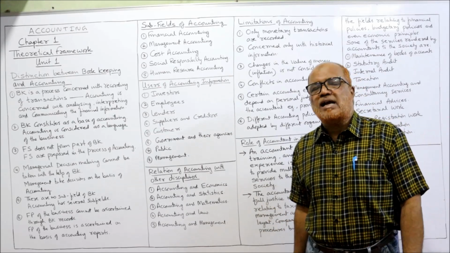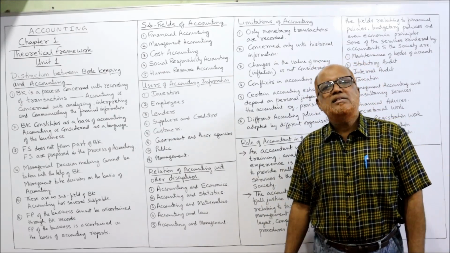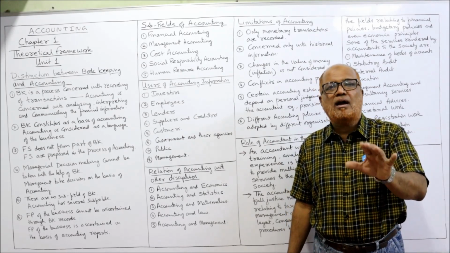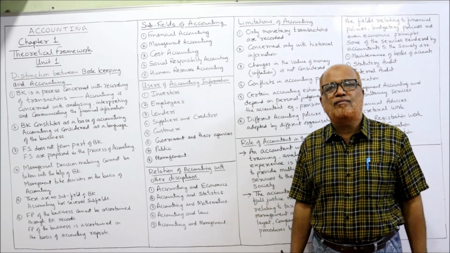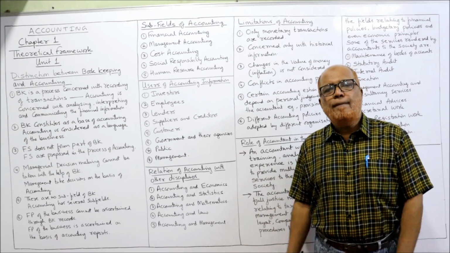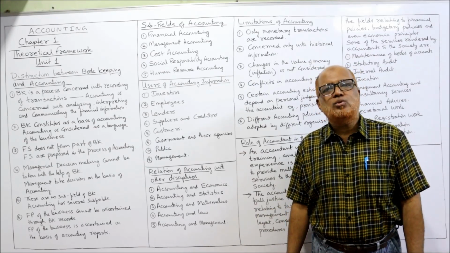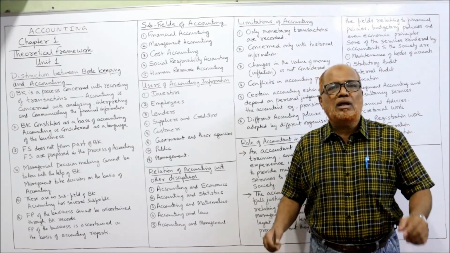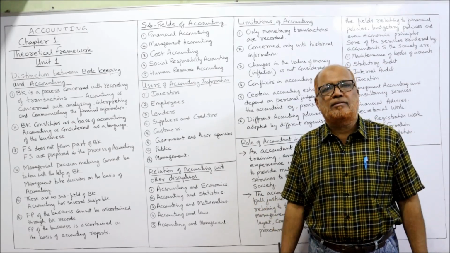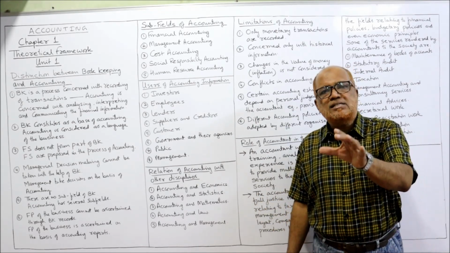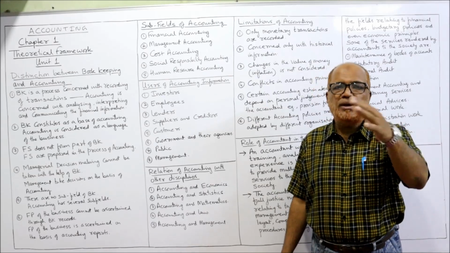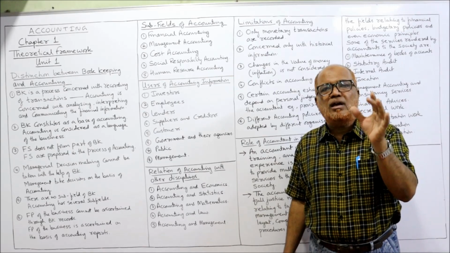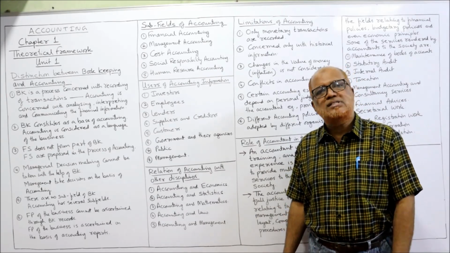Secondly, accounting and statistics. There are many statistical methods and techniques which are used by the accountant in the performance of his functions. For example, many times the accountant has to calculate averages. Many times the accountant has to find out the relationship between two variables. Like that, statistical techniques and methods will be used in accounting. So the accountant must be aware of the working knowledge of statistics.